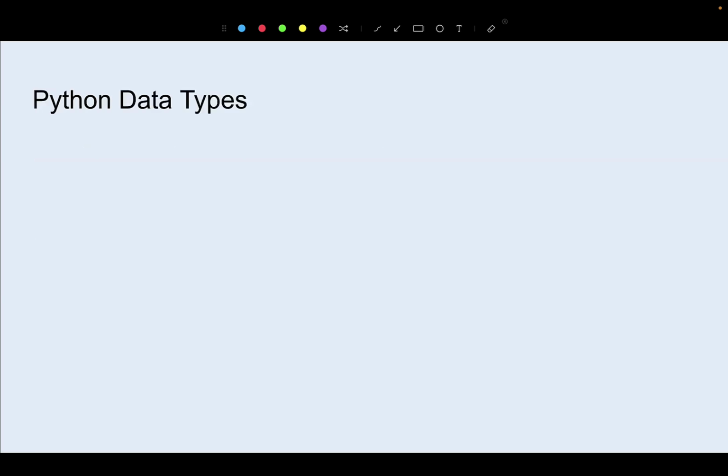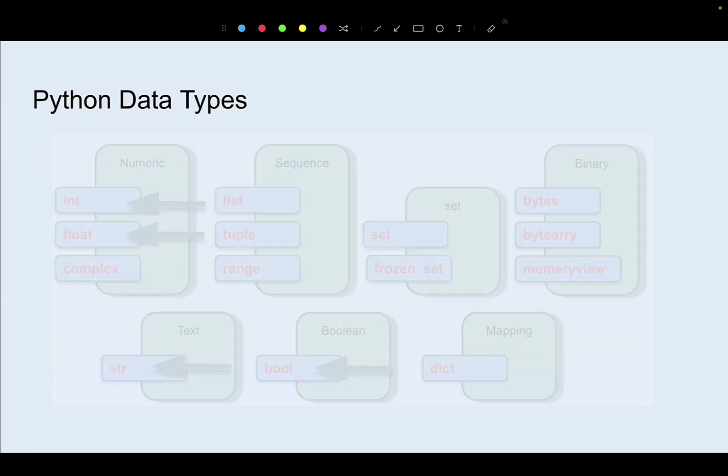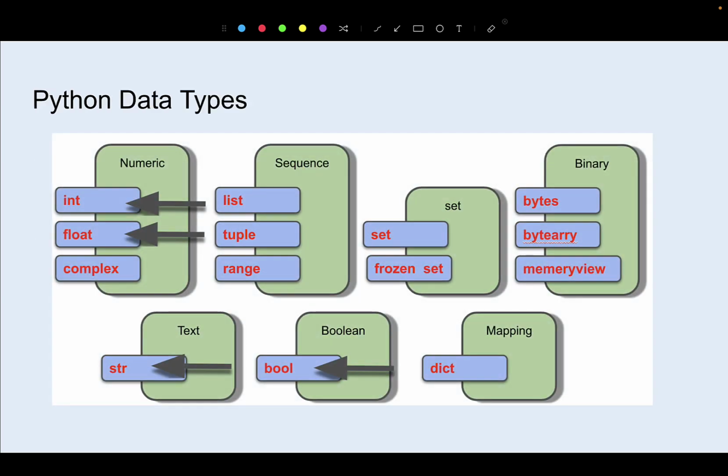If you recall from the earlier class, or actually last week, Python, as well as other programming languages, has different data types. The ones that we're going to be focusing on more in our initial introduction to Python are the numeric types int and float. We've been working with strings, and we're also going to get introduced to the Boolean type.